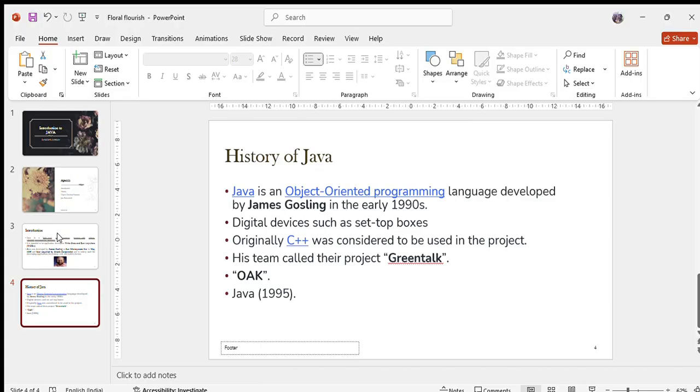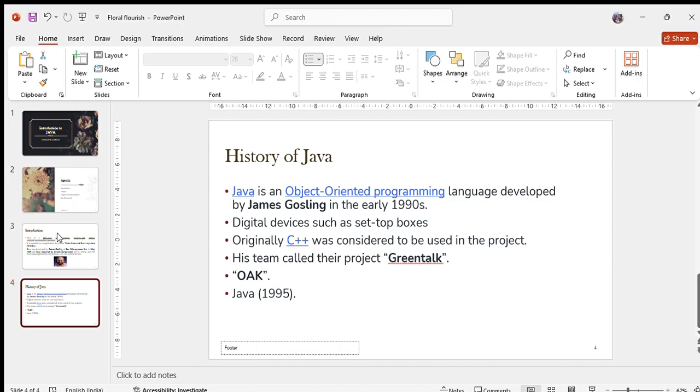They started their work and developed something for the project. They gave it the name OAK.